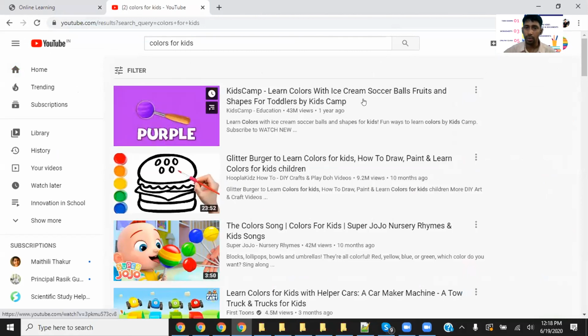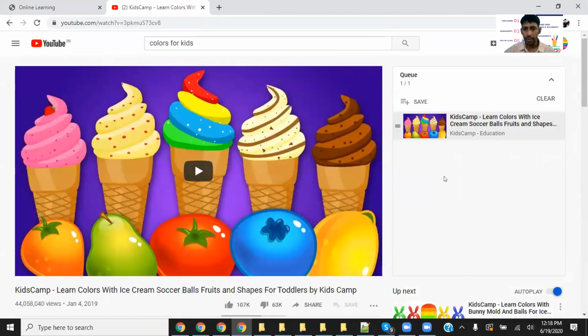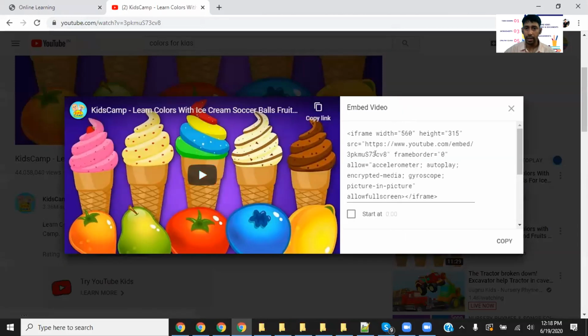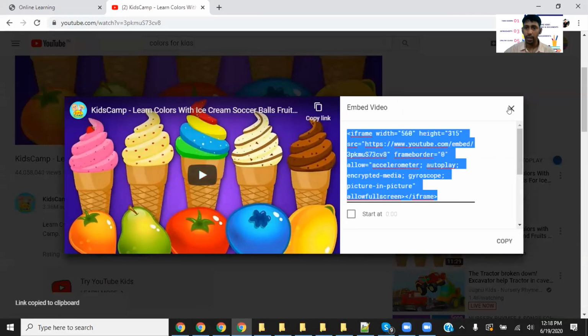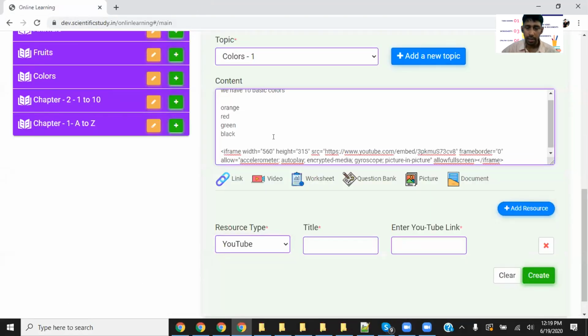Learn code with ice cream. Okay, simply click on this one. What you have to do: go to share, then go to embed, click this one, copy the whole thing, and see, can you see this source, SRC source? So just copy the source, nothing else.